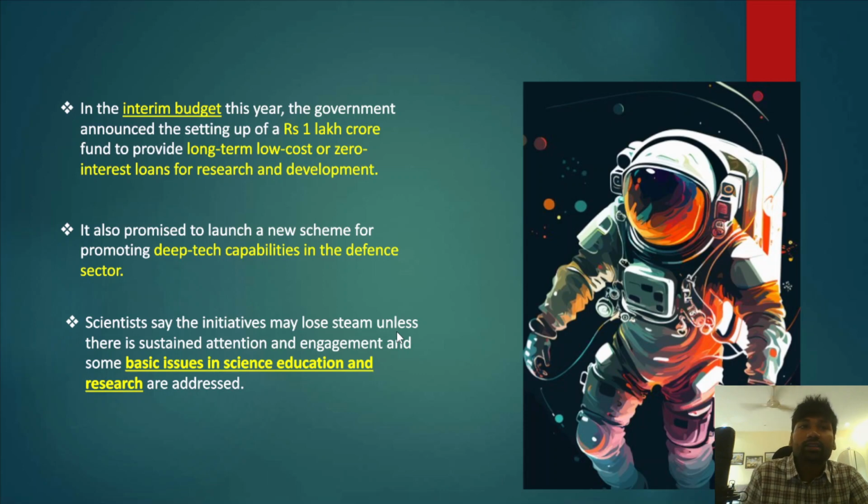However, if you look at this recent interim budget by the government of India in the year 2024, the government has actually announced around 1 lakh crore. This 1 lakh crore fund will provide long-term, low-cost or zero interest loans for research and development in India. So that particularly aids research and development in India, and this 1 lakh crore will be given as loans. It also promised to launch a new scheme for promoting deep tech capabilities in the defense sector.